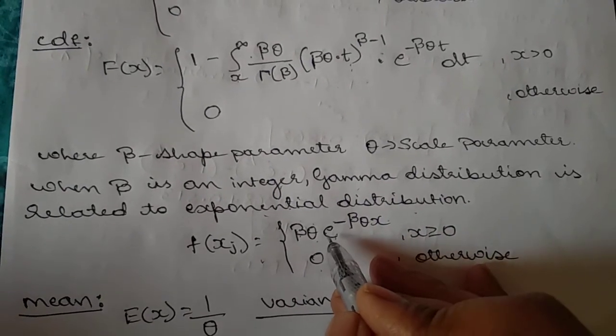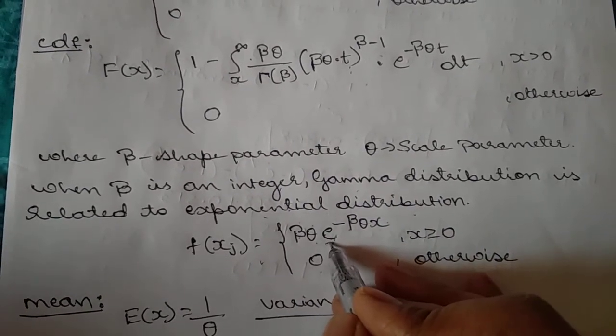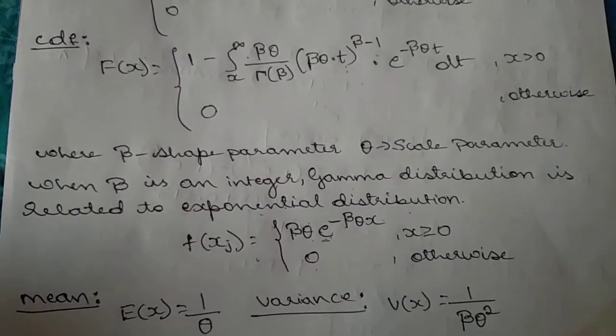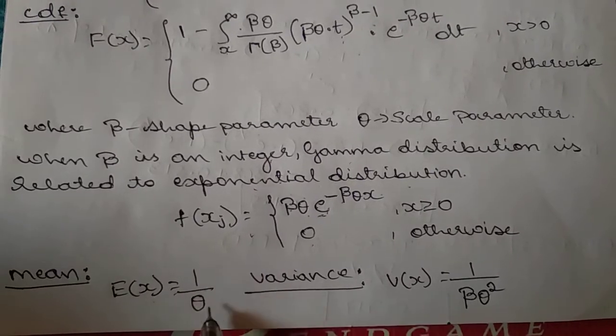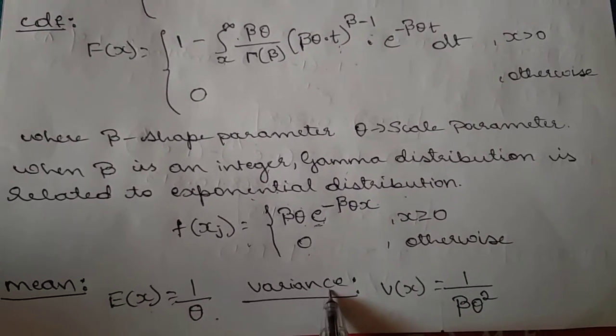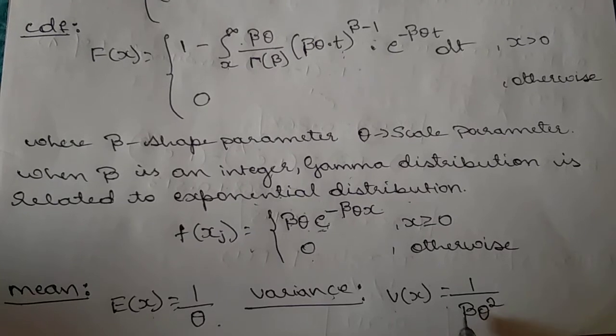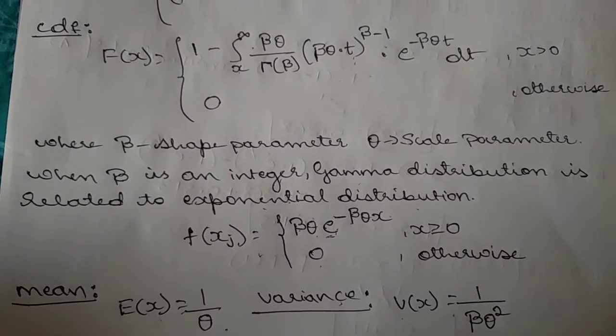Here we are using this exponential function, so I'm just taking beta as 1. So here the mean is given as E of x equals 1 by theta, and variance is given as V of x equals 1 divided by beta theta square.